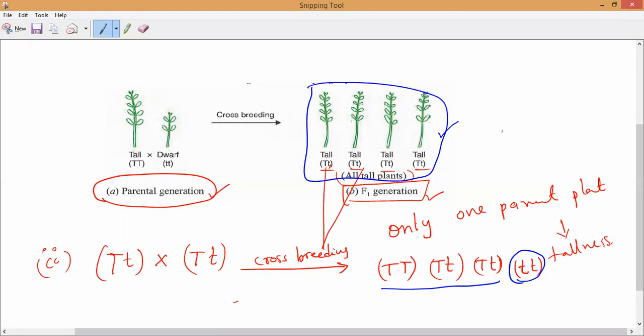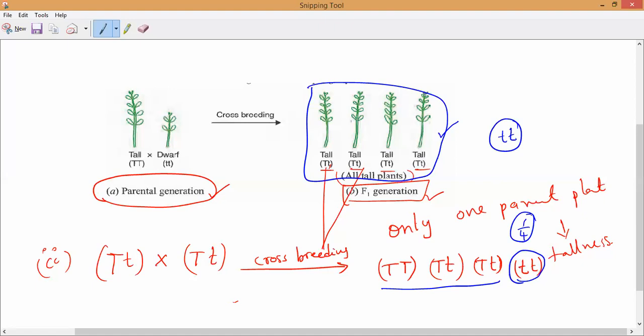So in the first generation small tt disappears, dominated by tallness. But in the second generation, if you cross the F1 generation, in 1/4 of the plants the small t shows up, so again we get the dwarf plants.